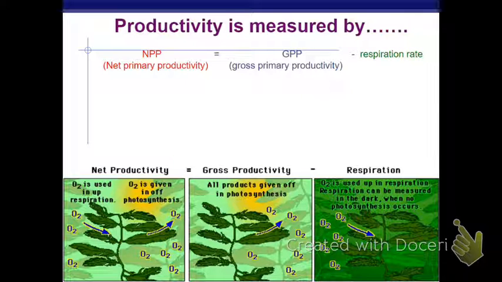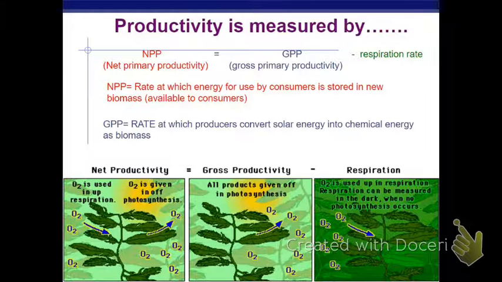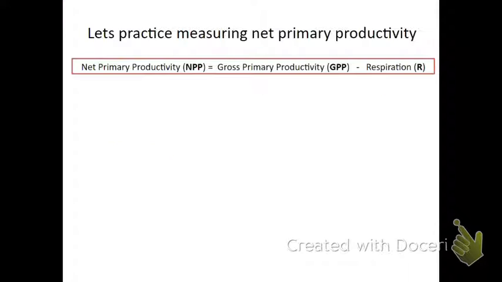So net primary productivity is equal to gross minus respiration, where net is how much is used or is stored in new biomass by the consumers. Gross is how much is converted from solar energy to chemical energy.